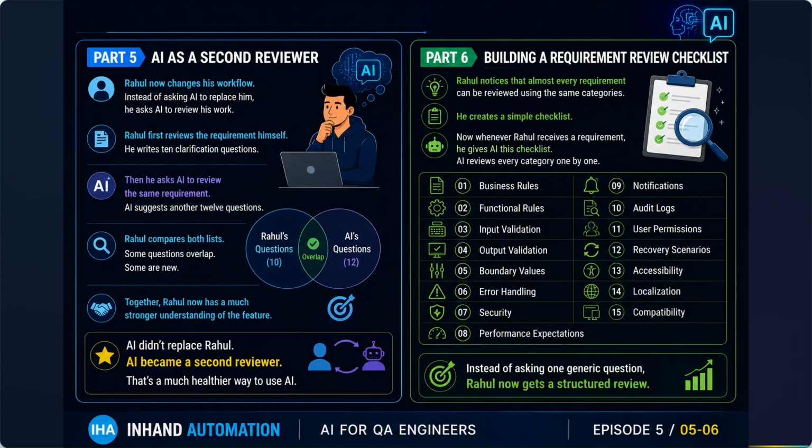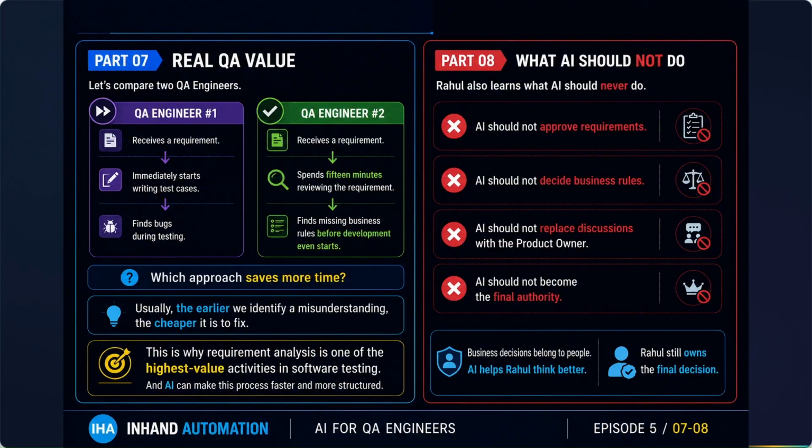So let's compare two engineers now. The first QA engineer receives a requirement, immediately starts writing test cases, and finds a bug during testing. But the second QA engineer spends 15 minutes reviewing the requirement and finds a missing business rule before development even starts. Which approach saves more time?